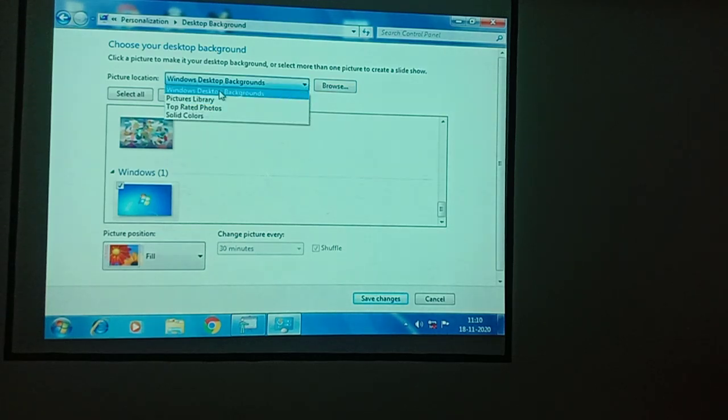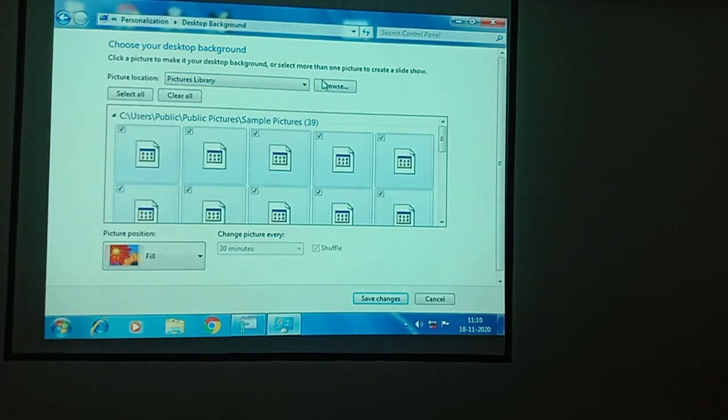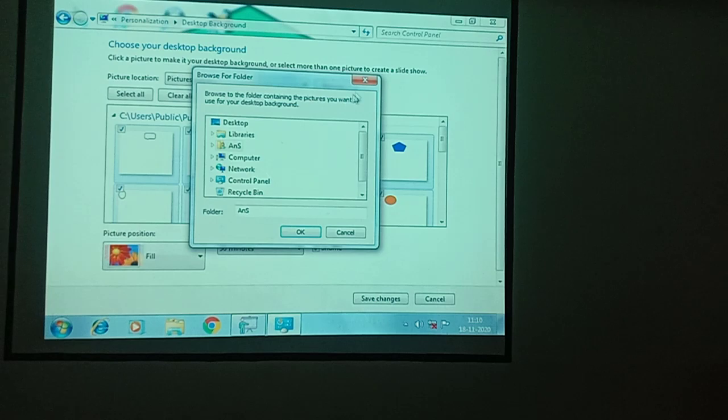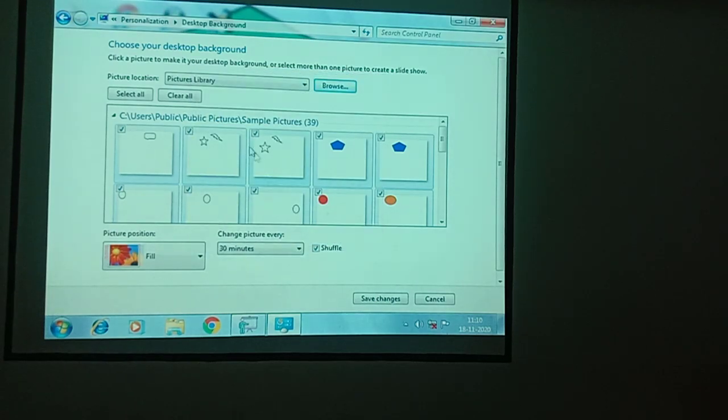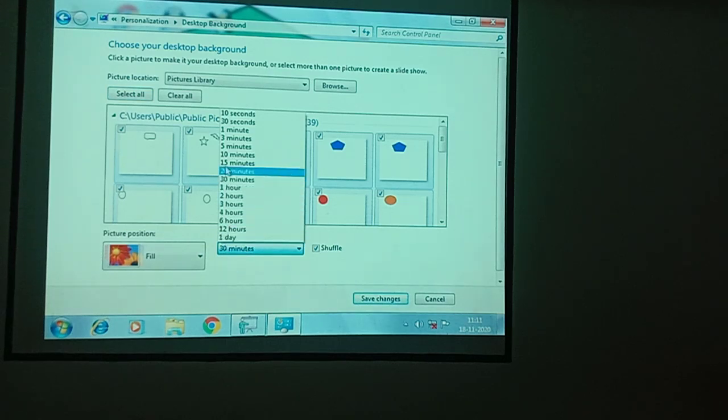You can choose any library like pictures library or top rated photos. You can choose anything and click browse. After that, you can fix the time for each image to keep on changing on your background. You can change the images by fixing the required time. For example, you can keep 10 seconds for each image. It should keep on changing.